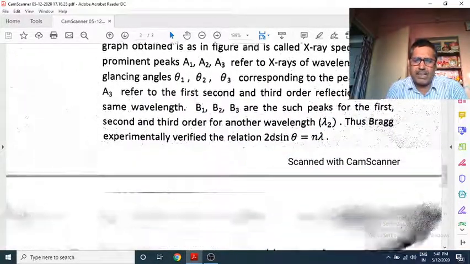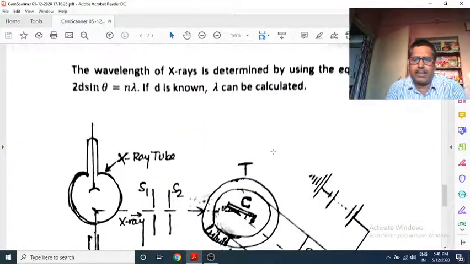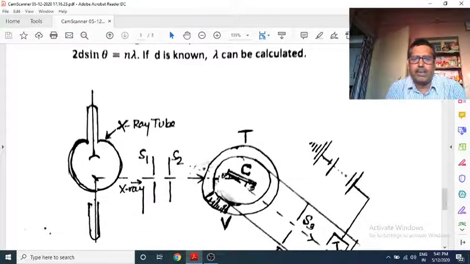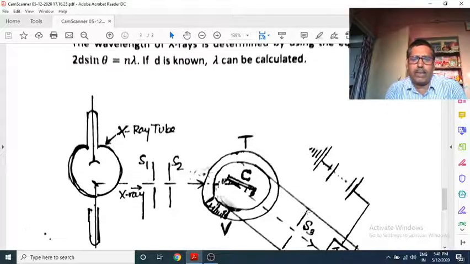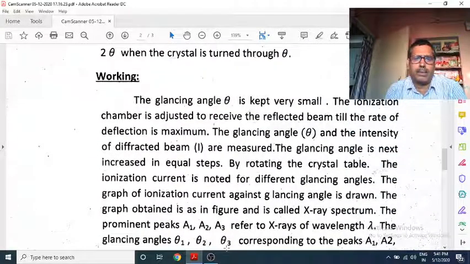Because deflection is in different directions as you rotate the crystal, we actually have to set the chamber at the maximum deflection position. The glancing angle theta and the intensity I of the deflected beam are measured.